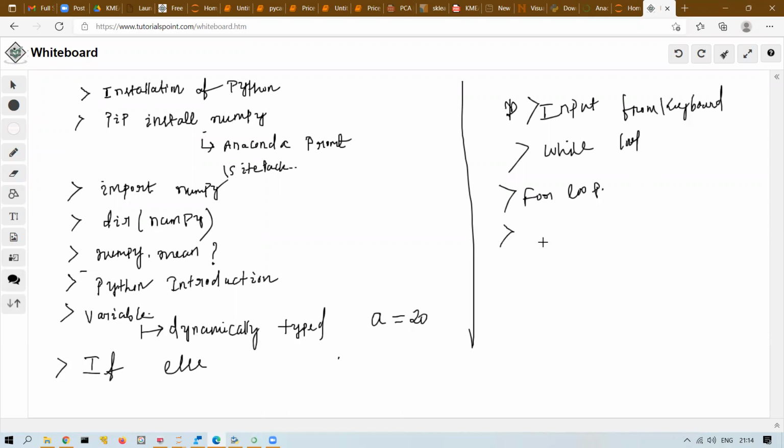And then we will be discussing other concepts, mostly the functions we will discuss, right? Python function. And then we will discuss lambda expression. So this is the takeaway for today's class.